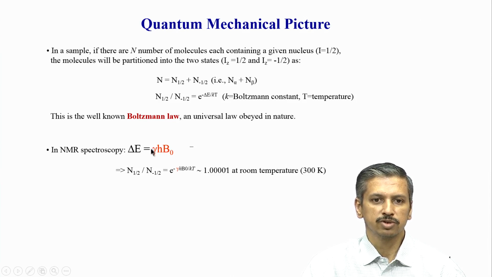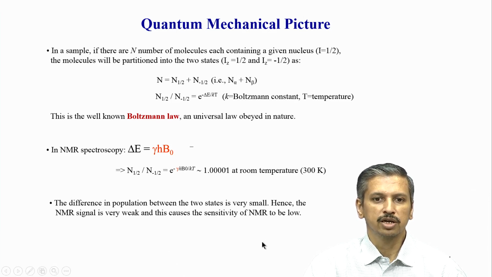This is something we NMR spectroscopists use to play around, to increase or decrease the sensitivity and so on, which we will see as we go on. But remember, look at this ratio here: it is not a big difference. The upper state and ground state are almost equal. The ratio of upper state to ground state is only about 1 plus 10 to the power minus 5, which is only a little bit more than 1, which means the populations are almost equal between the upper and lower states, but not exactly equal; there are still more in the ground state.